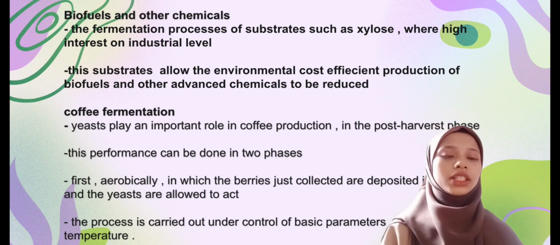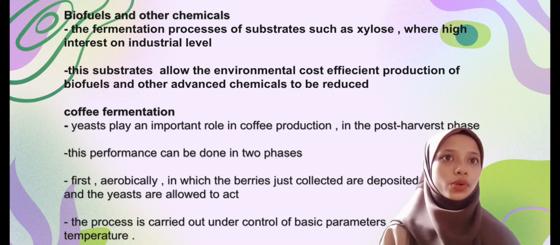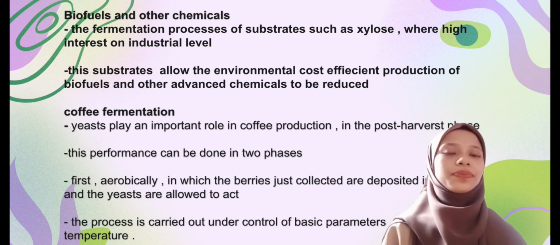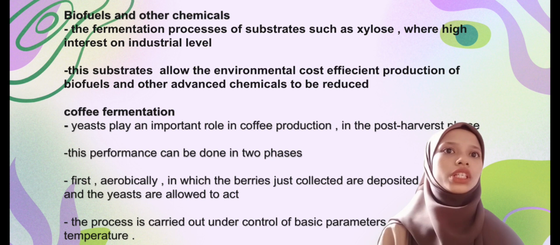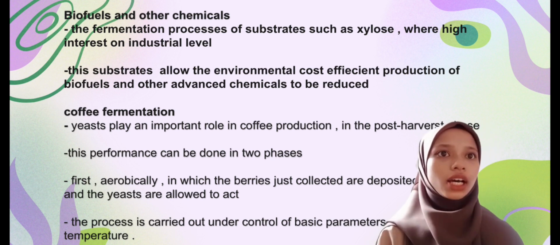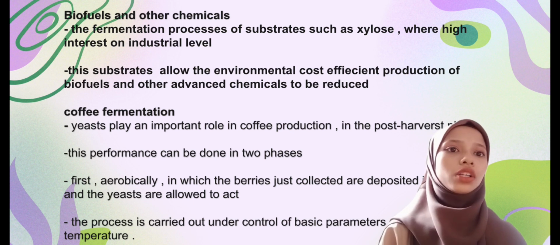Coffee fermentation. Yeast play an important role in coffee production in the post-harvest phase. This can be done in two phases. Firstly, aerobically, in which the berries just collected are deposited in a tank and the yeast are allowed to act.